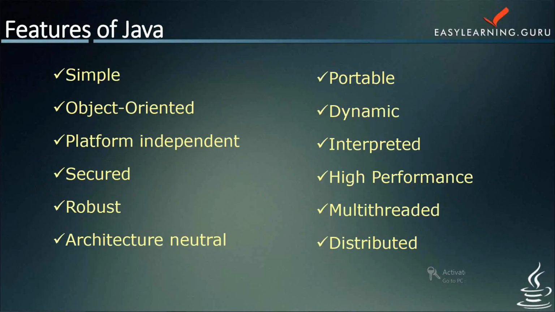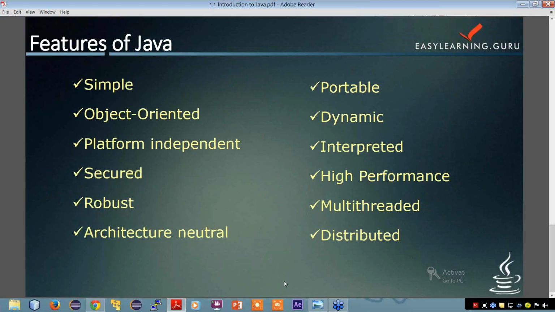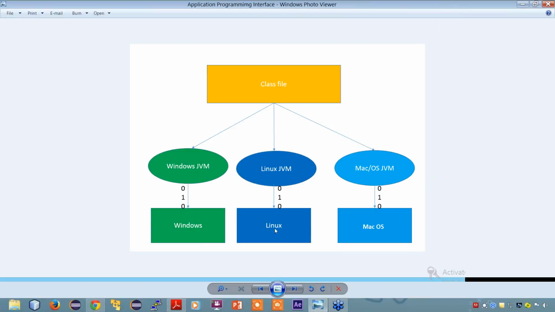As you can see, I'll show you a figure. From this figure, the Java code is run on a variety of platforms. It might run on Windows, Linux, Mac OS. Java code is compiled by the compiler and is converted into bytecode. This bytecode is platform independent code because it can be run on multiple platforms. That is, write once and run anywhere. So this makes Java platform independent.